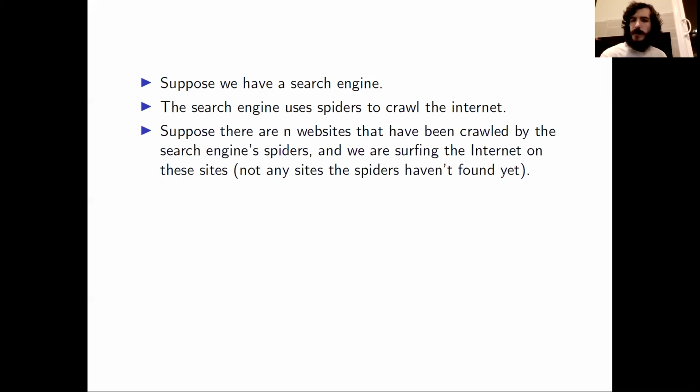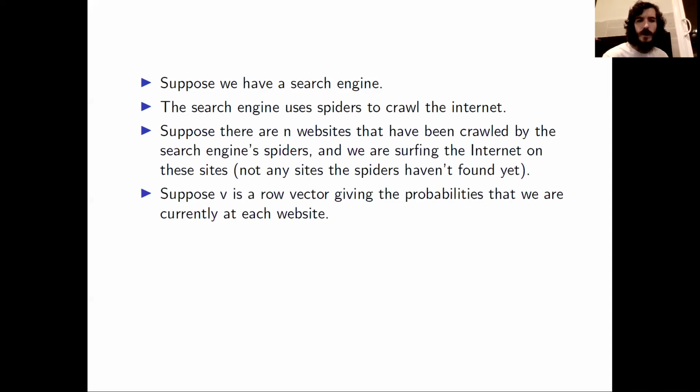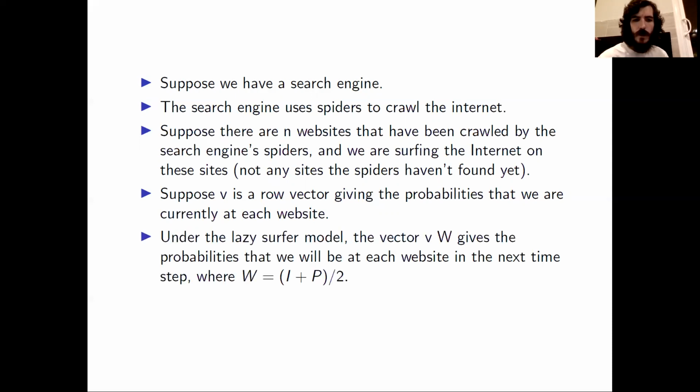Suppose that there are n websites that have been crawled by the search engine spiders, and we're only surfing the internet on websites that the spiders have found. So we won't go to any websites that the spiders have not found yet. Suppose further that V is a row vector that gives the probabilities that we are currently at each website. If we use the lazy surfer model, the vector VW gives the probabilities that we will be at each website in the next time step, where again W equals the identity matrix plus P over 2.